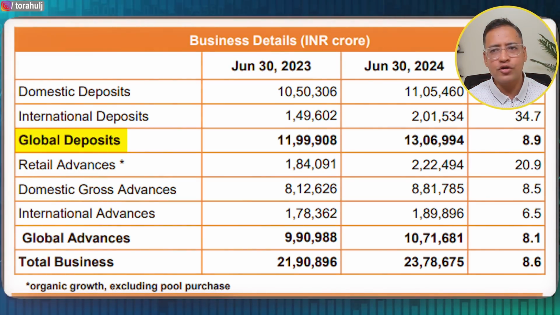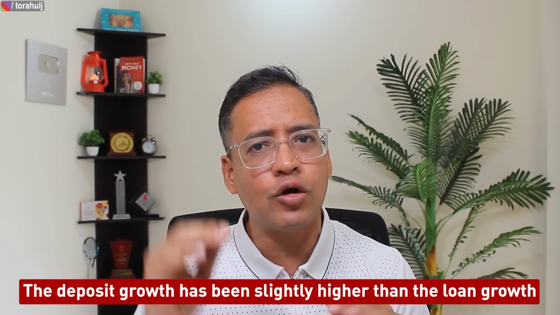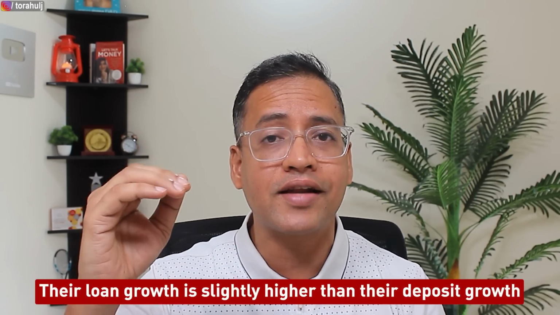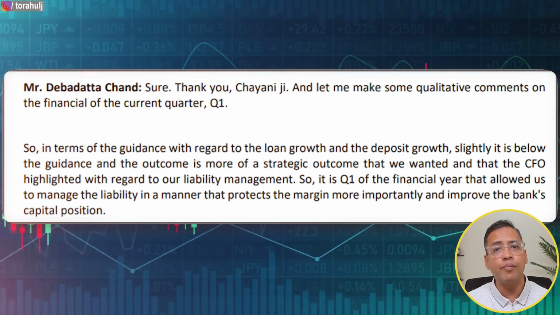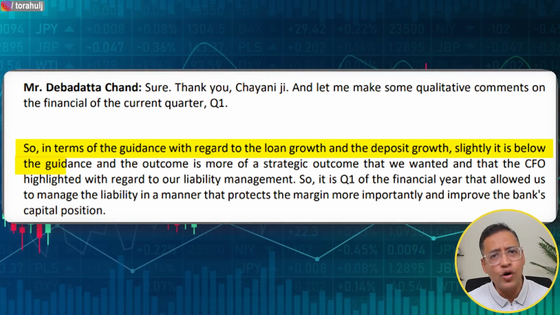Also, if you look at the deposit growth, last quarter they have achieved 8.9% deposit growth, while the loan growth, advance growth, has been around 8.1%. And this is important because here the deposit growth has been slightly higher than the loan growth, which is where many banks are struggling because their loan growth is slightly higher than the deposit growth, giving them liquidity problems. For example, SBI has been struggling with that in the last few quarters. Although overall the bank has performed very well in the last quarter, if I look at the guidance that the company gave, it has performed slightly lower than the guidance.